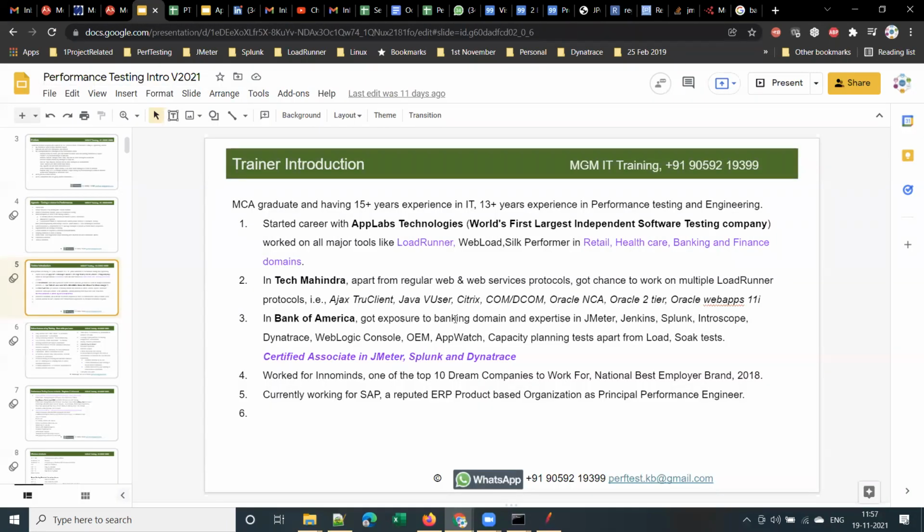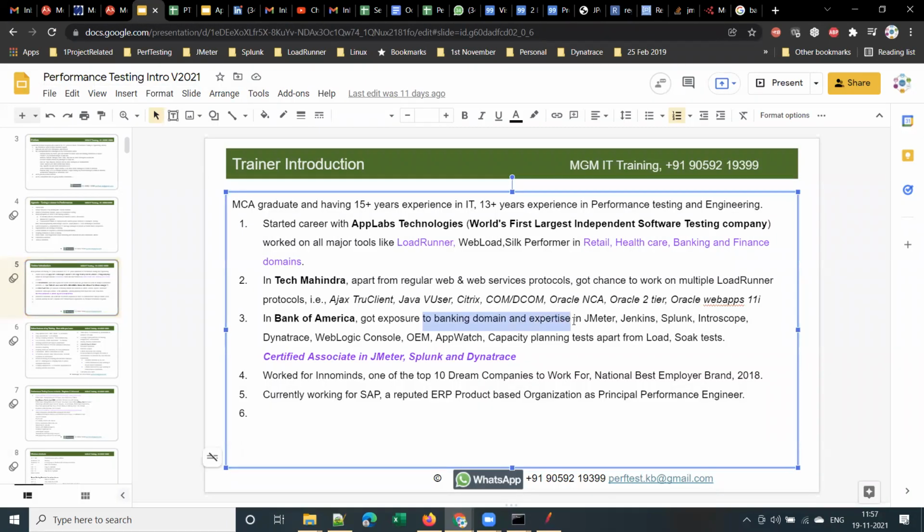There I got exposure to the banking domain and expertise in multiple tools like JMeter, Jenkins, Splunk, Introscope, Dynatrace, WebLogic Console, OEM, AppWatch, and capacity planning tests, apart from the regular load and soak tests, right? I completed my certification in Splunk and Dynatrace while I was working for Bank of America. And I did the JMeter certification last year or so, I think in 2020, right? So this is my third organization, and the fourth organization is InnoMinds.